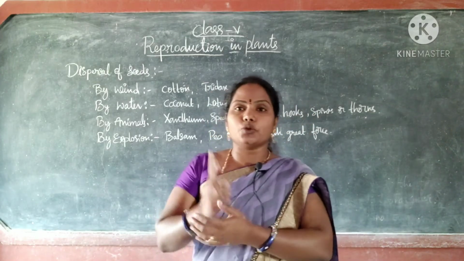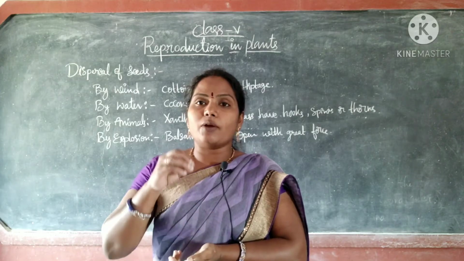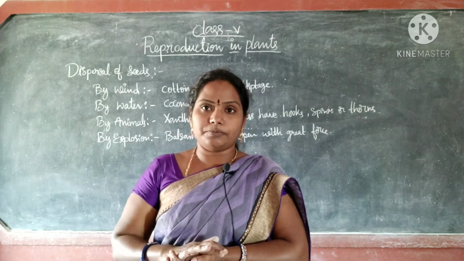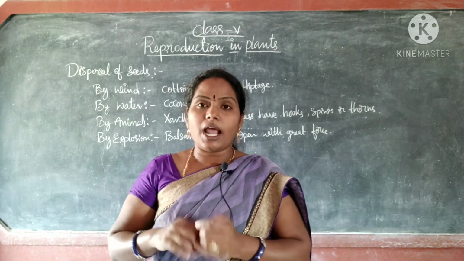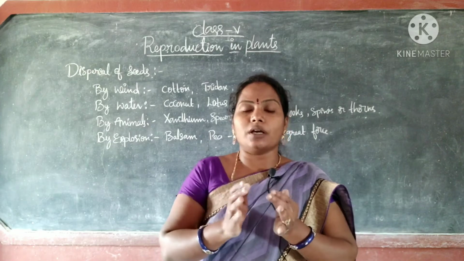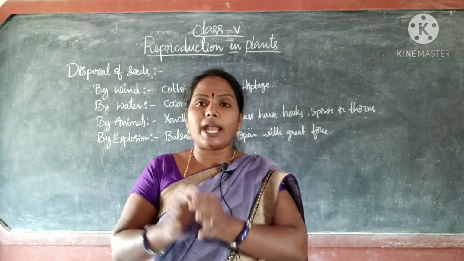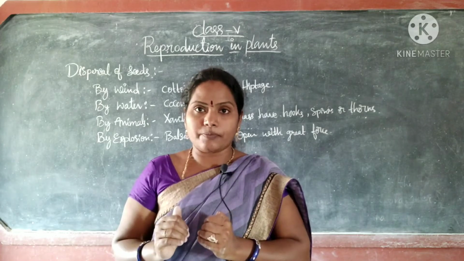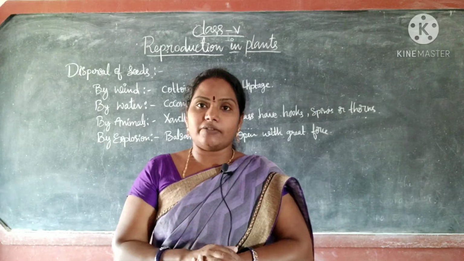You have to take 2 pots. Fill them with some soil and apply some manure. Manure means cow dung, buffalo dung, like that; you take it and keep it in those pots. And pour some water and mix it well.